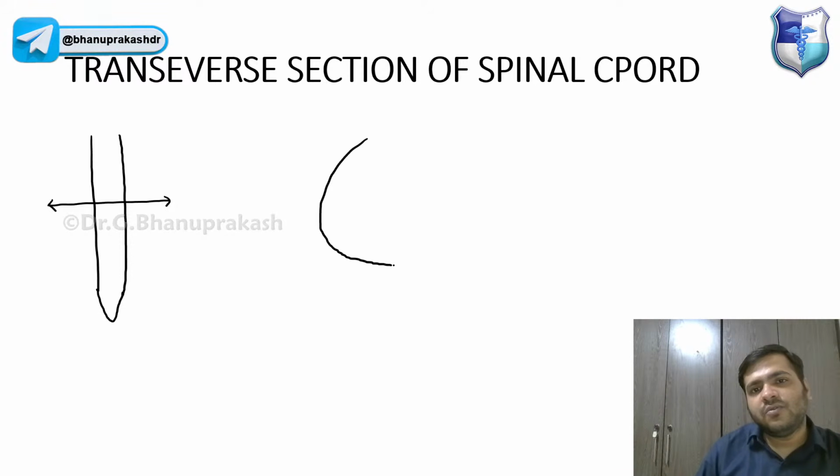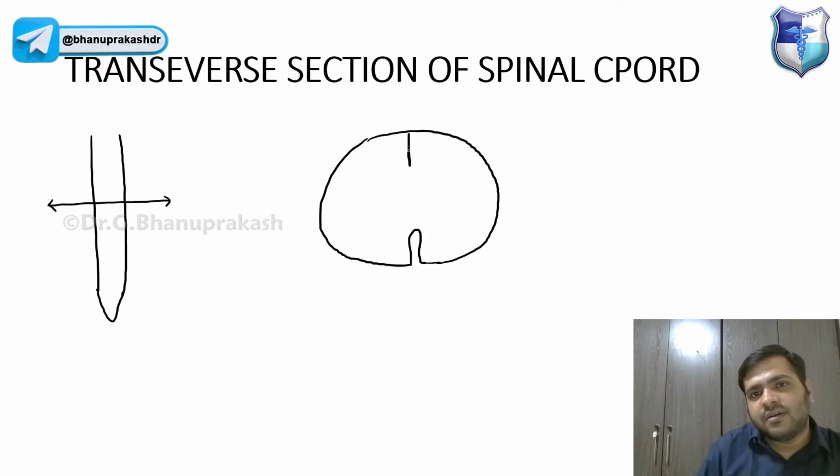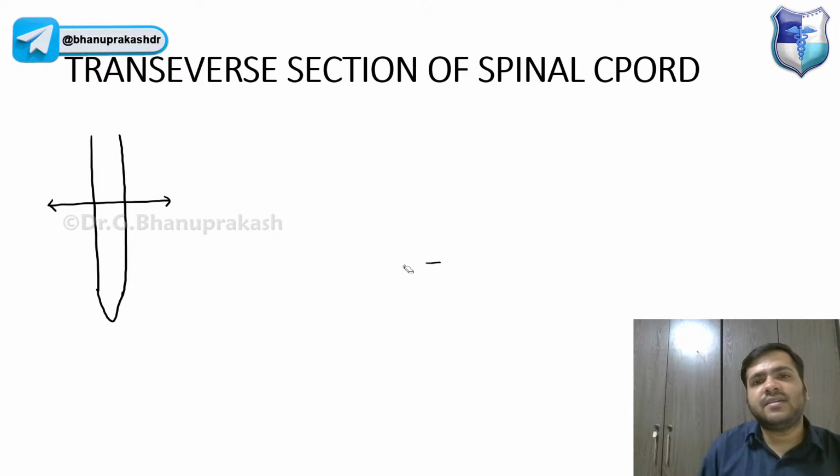I have already told you, in the anterior part, in the midline, we have a fissure. A fissure is just like an opening, guys. And behind we have a septum, right? Okay, let me just draw it nicely.